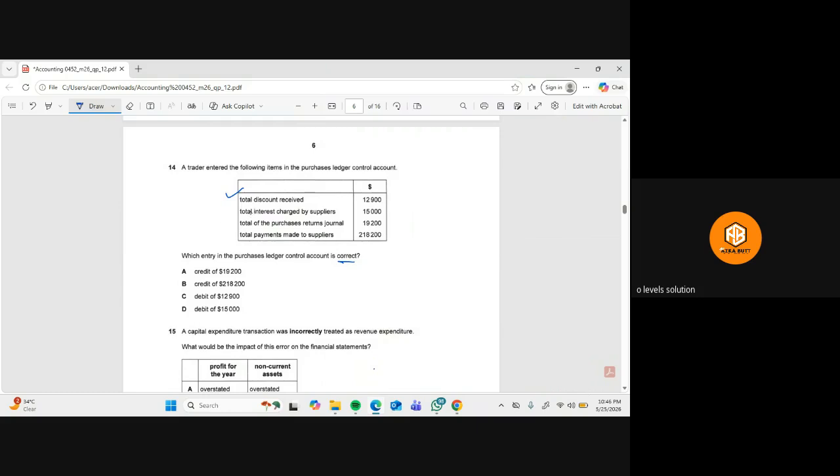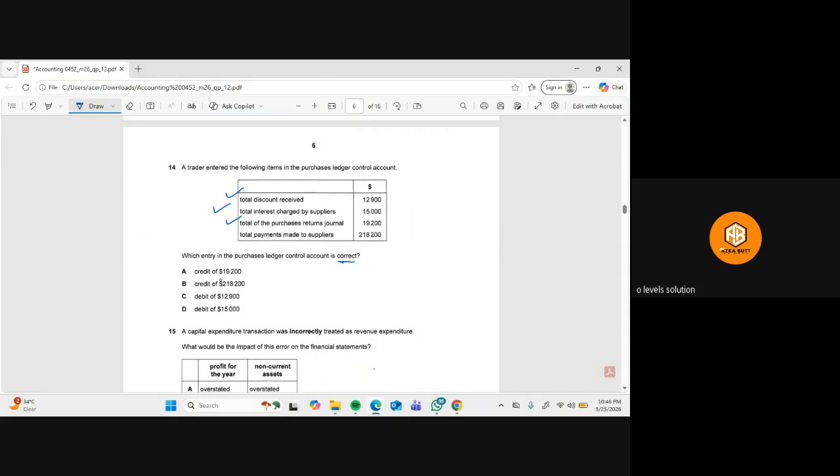Total interest charged by the suppliers. So yes, in the PLCA we record this. Then total of the purchase return journal. Yes. Total payments made to suppliers. Okay, we need to see this one.